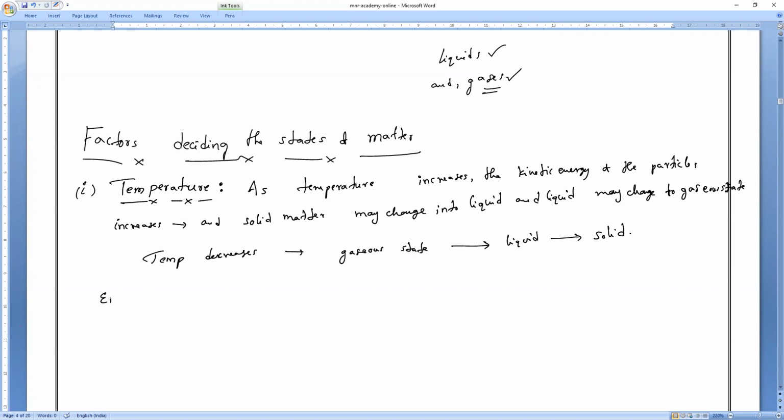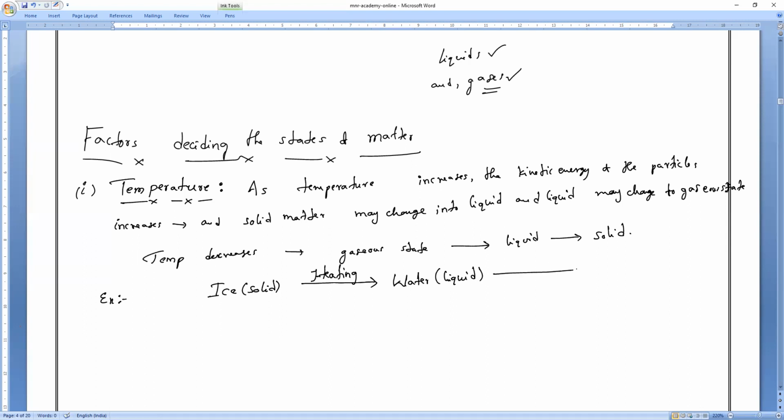So if you take the examples, we all know first increasing temperature. If I take ice, what is the state actually? Solid state. If I'm heating, even if I put it outside the refrigerator, it will automatically convert into what? Water. That is what we call liquid.